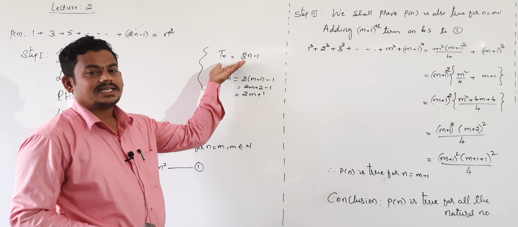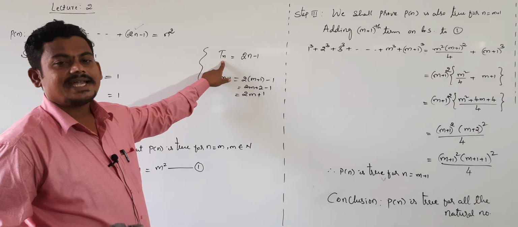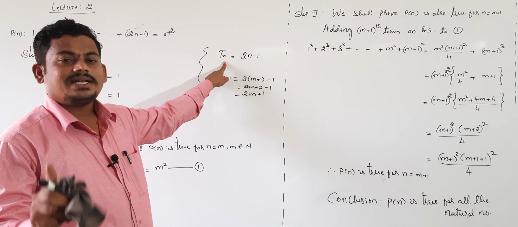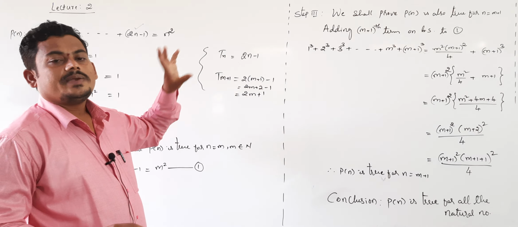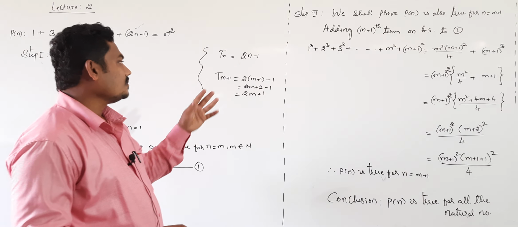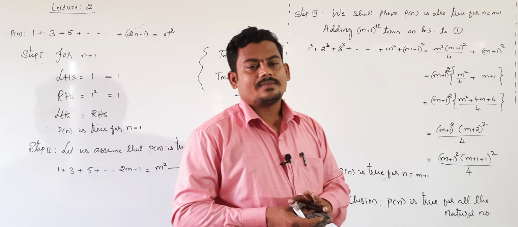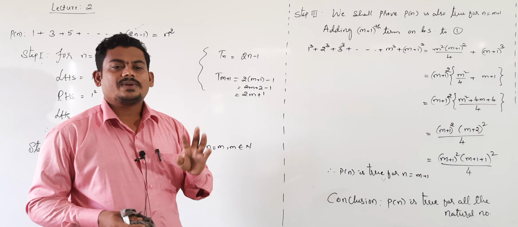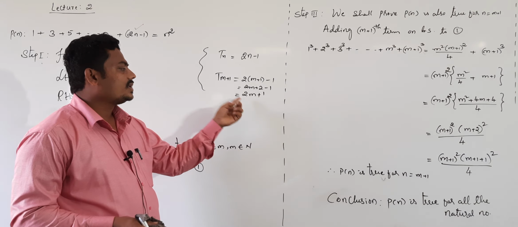Once you get the nth term, then you can find any term. This is our nth term. If you want second term, put n value 2. If you want 10th term, put n value 10. If you want 11th term, put n value 11. If you want mth term, replace n value as m. If you want m plus 1th term, replace n as m plus 1. That's all. Once you get nth term, if you want any term, you can replace that number. 10th term, replace n value 10. 4th term, replace n value 4. But our requirement is m plus 1th term, so replace n as m plus 1.